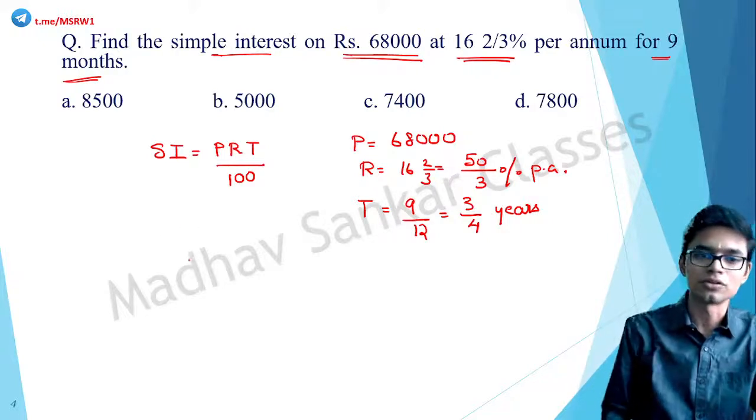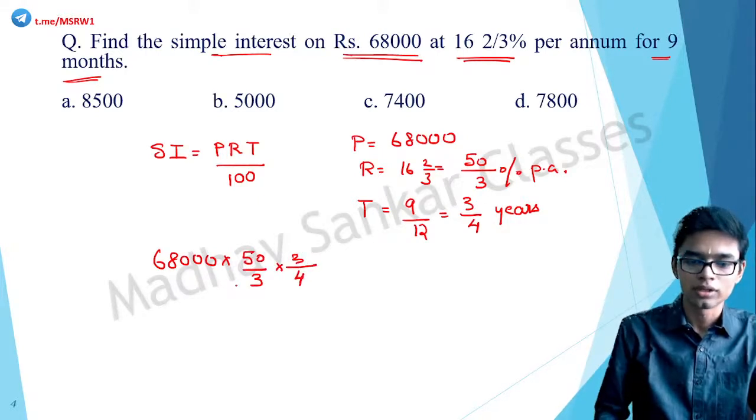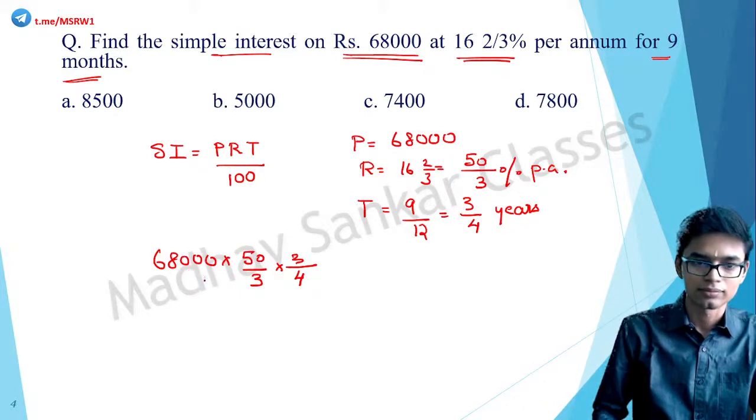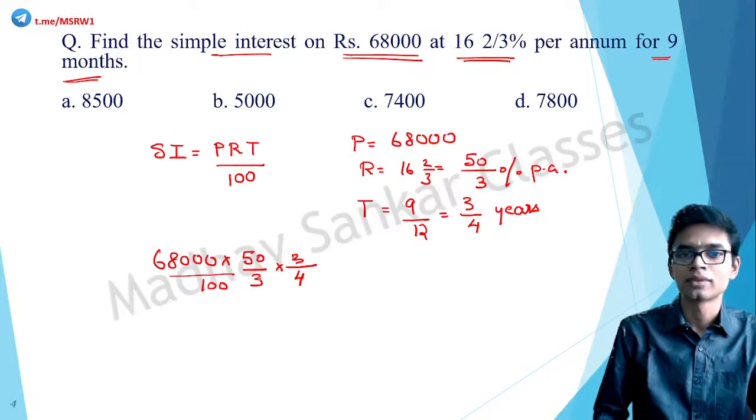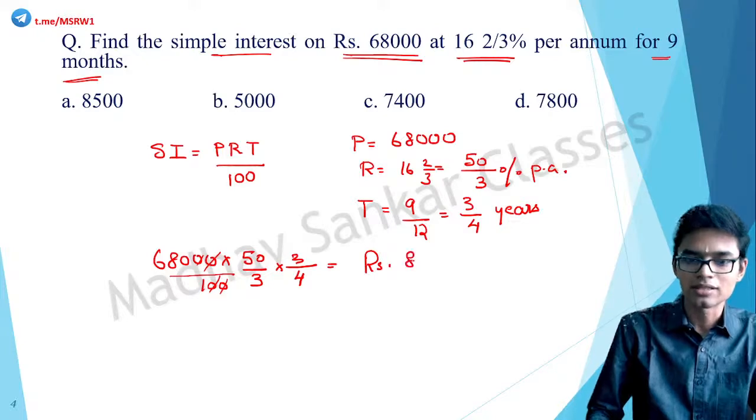Now simply substitute the values: 68,000 into 50 by 3 into 3 by 4 divided by 100. When you calculate this, you will get the answer as rupees 8,500.